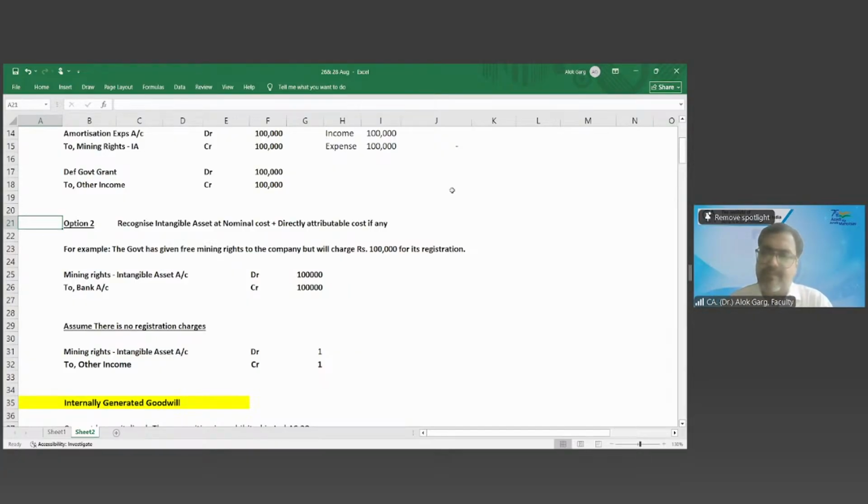Yes. Sir, my point is that at the time of retirement, when the obligation is over, at that time we can reverse that nominal amount and make the book value 0. Of course, because it was for identification purposes. Now the intangible asset is no more, so there is no need to identify. It has to be reversed, otherwise it will show a wrong picture. In the books, 1 rupee may be there, but the asset may not be there. So at the time of expiry or retirement, of course, you need to reverse whatever you have tagged, 1 rupee, 10 rupees, 100 rupees, it has to be reversed.